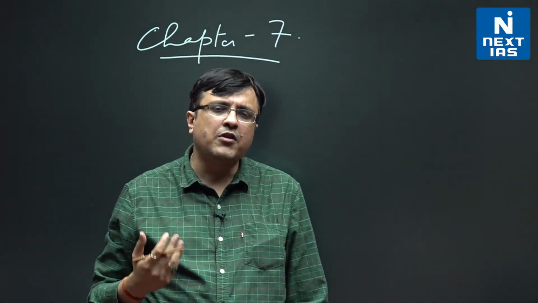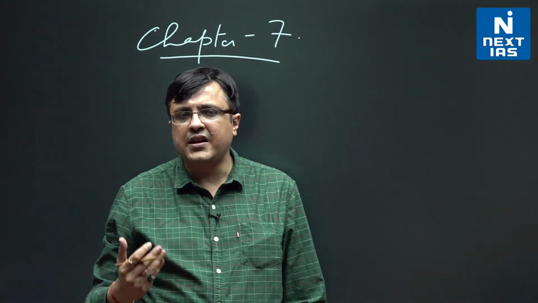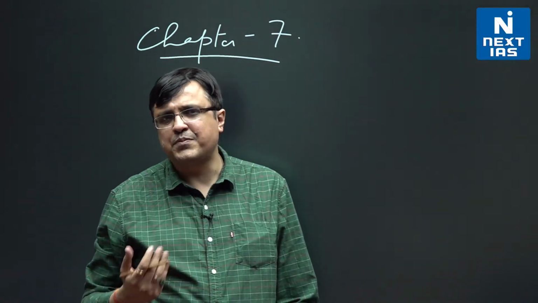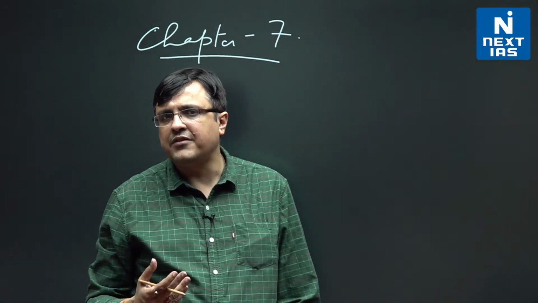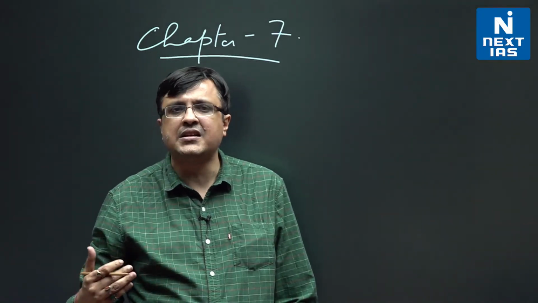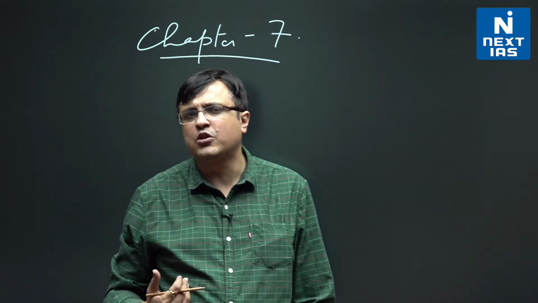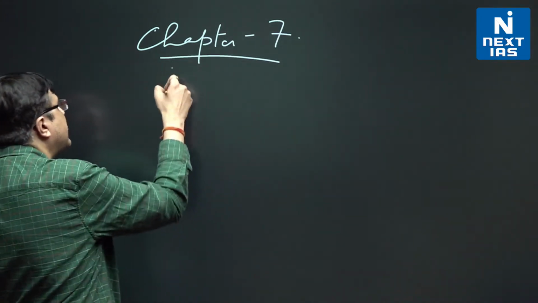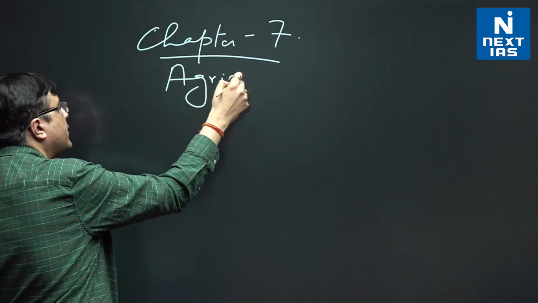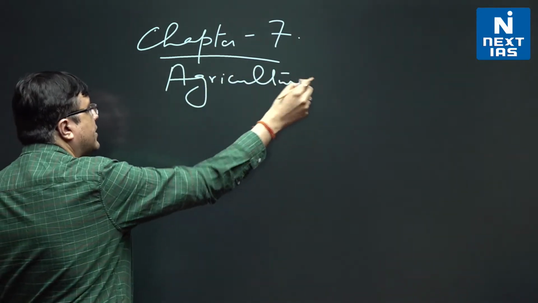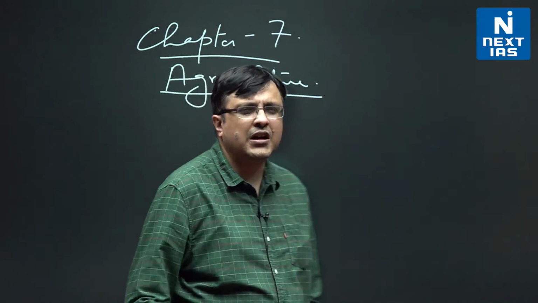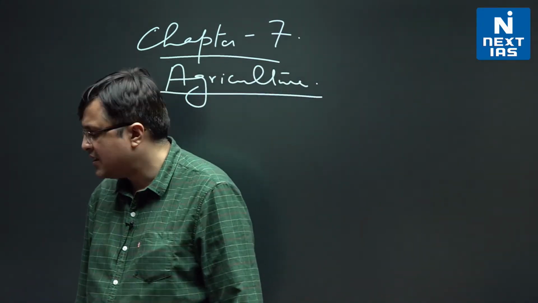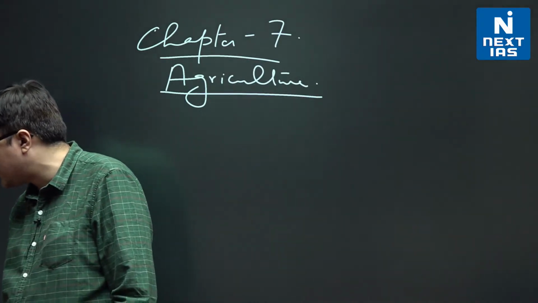From the perspective of economics, chapter 7, 8 and 9 are comparatively more important than chapter 6 and 10. So I thought that I will cover first chapter 7, 8 and 9 with you, and then maybe we can go back to chapter 6 and 10. So chapter 7, agriculture, is what we will get into, and as usual we will try spending the next 1 hour, 15, 20 minutes in covering as much as possible on the chapter from both prelims and mains point of view.